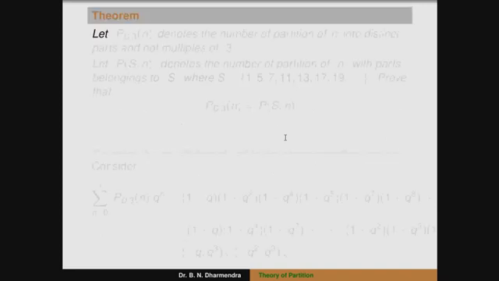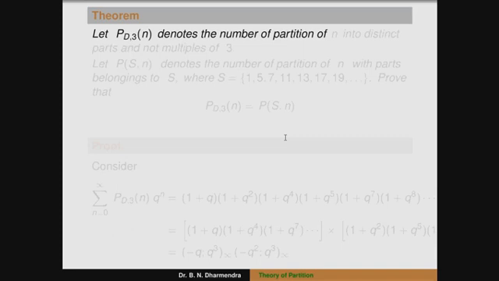And the next theorem: let p suffix d comma 3 denote the number of partitions of n into distinct parts that are not multiples of 3. Distinct parts means a numerator term, a q shifted factor in the numerator, that is minus q infinity.